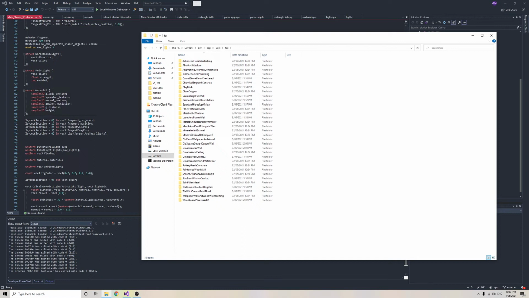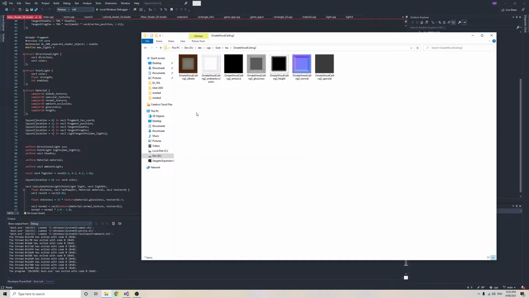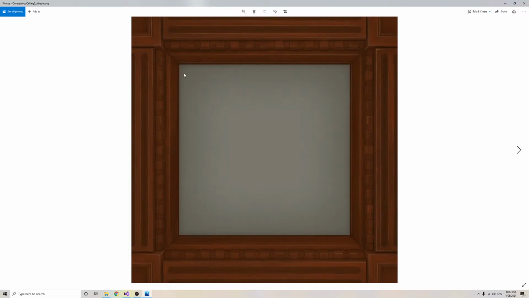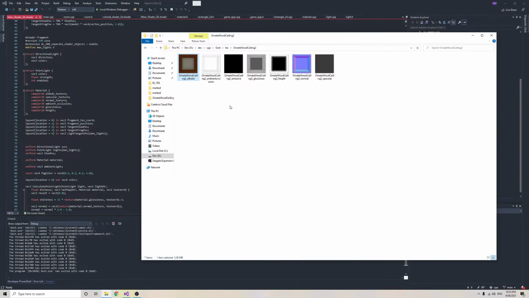Okay, so we have this material structure, and that basically holds a bunch of textures. So I'll open this one as an example. Normally when we draw a texture, it's just this. It's just an image. And that's well and good, but we can improve the quality a little bit. So this thing is called an albedo texture, sometimes called a diffuse texture, and that is the surface, the way it appears under normal lighting. So when we apply diffuse and ambient lighting, we are just sampling fragments from that texture.